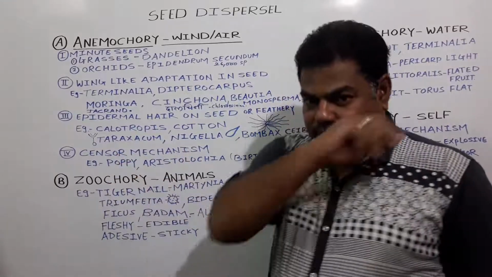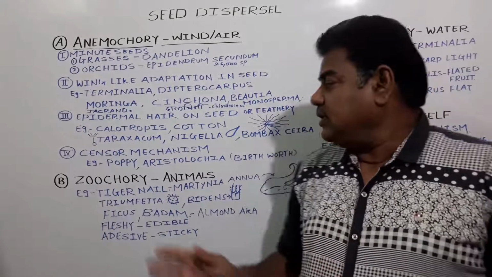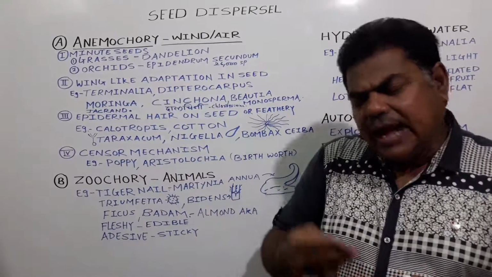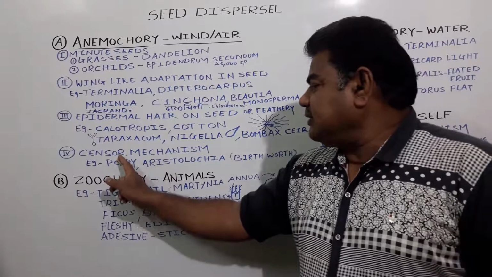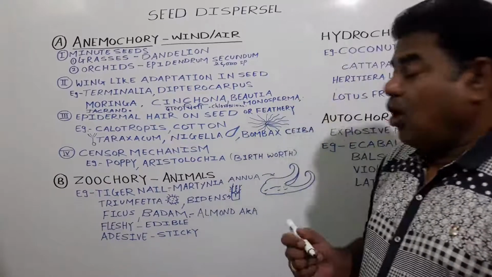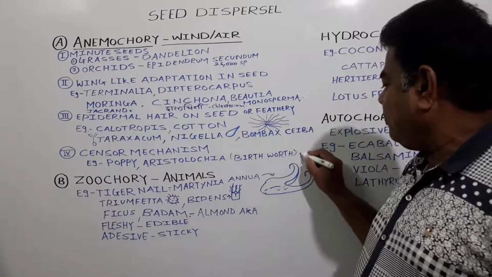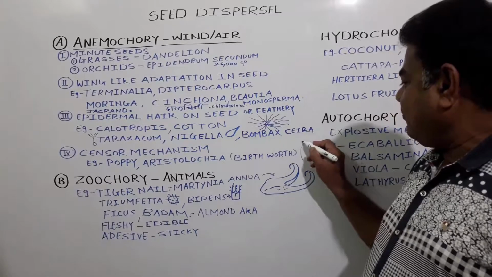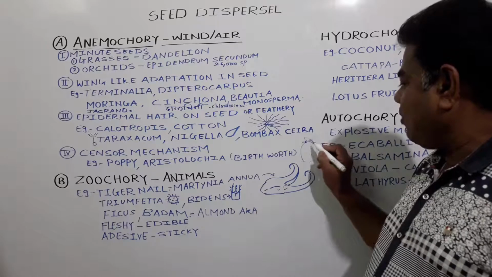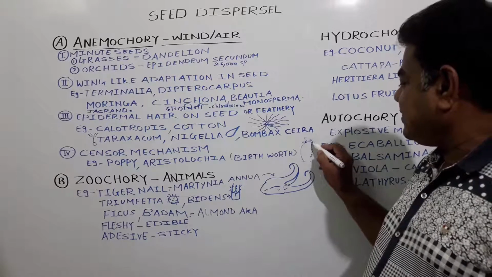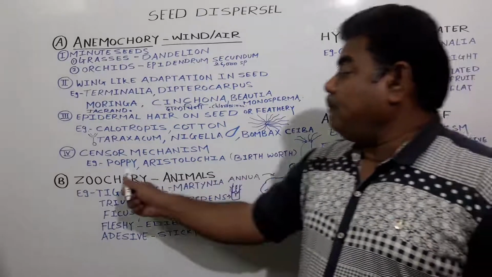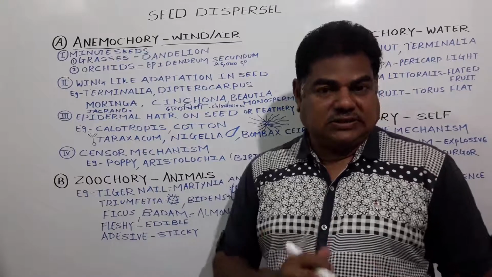Okay, then the censor mechanism is carried out in some plants, meaning they adapt to this censor mechanism. In case of poppy, opium, the poppy fruit is like this, and in these poppy fruits there are small openings, and from these openings the seeds get liberated, released out from these fruits. Poppy plant, khaskhas.